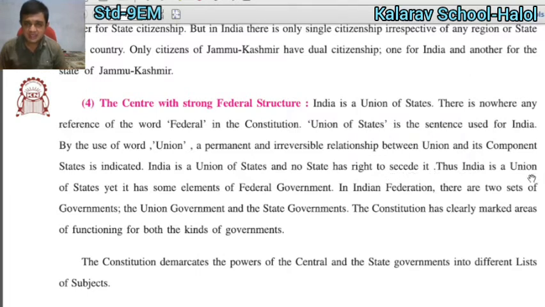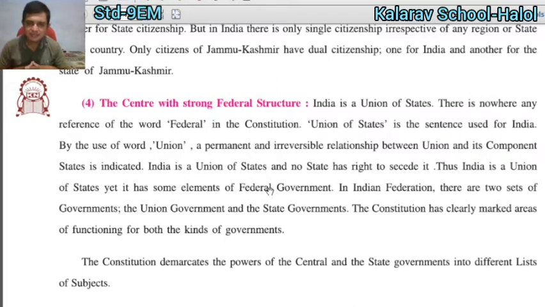Thus India is a union of states, yet it has some elements of a federal government. Many states got together and India decided to become a union after gathering every state, and that's why our government is considered a federal government.